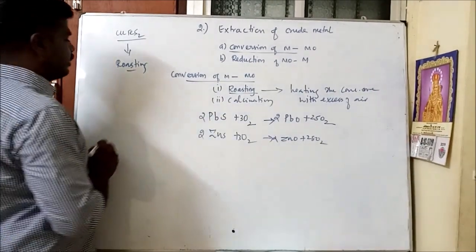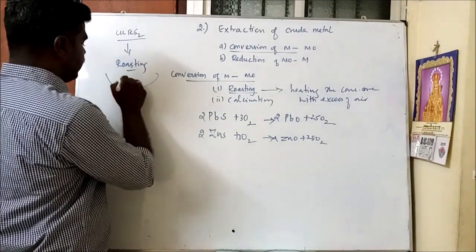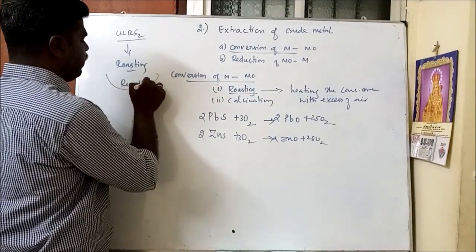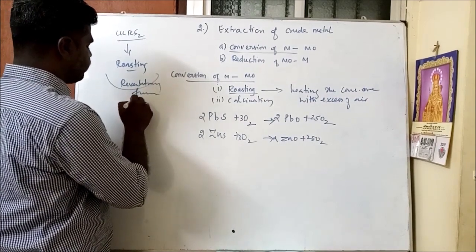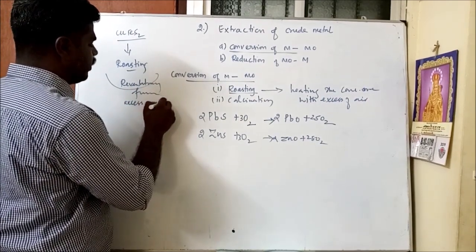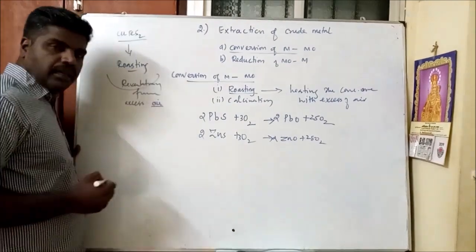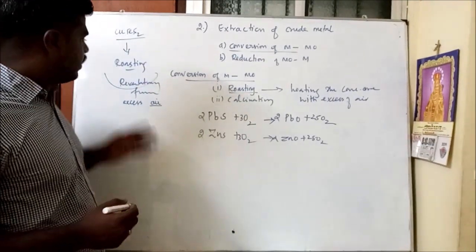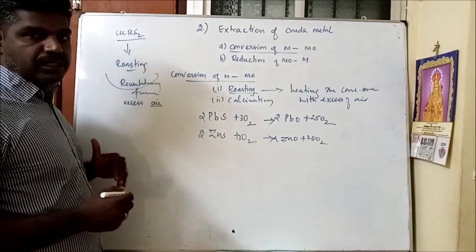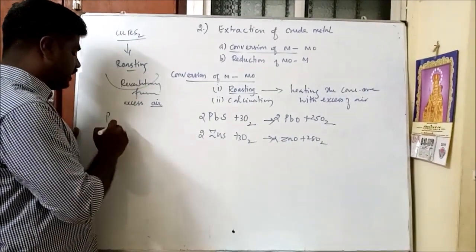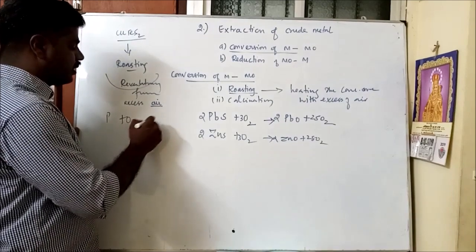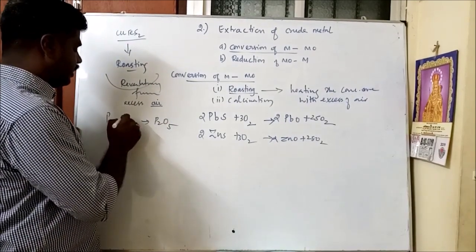Roasting takes place in a reverberatory furnace with the excess of air. While heating, the metal is converted to metal oxide. At the same time, some of the volatile impurities escape. For example, phosphorus reacts with oxygen forming phosphorus pentoxide.